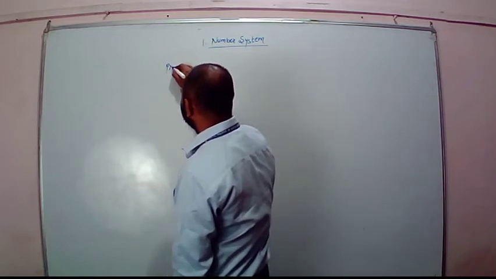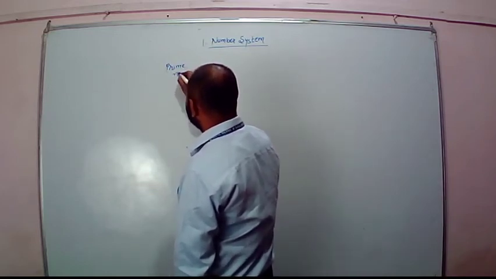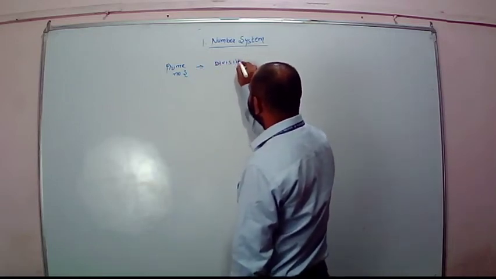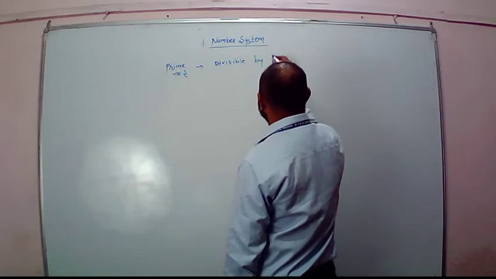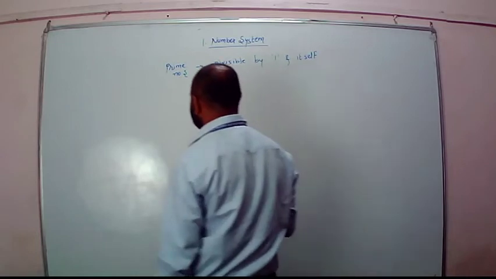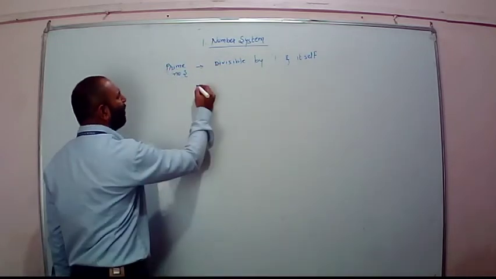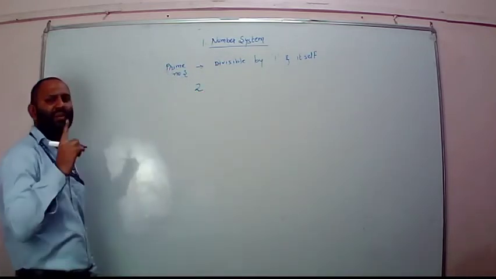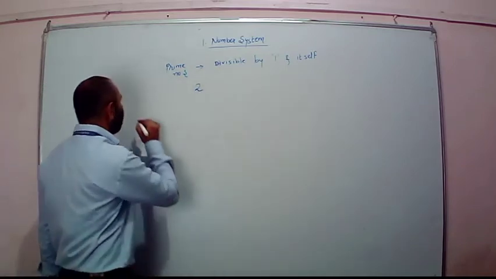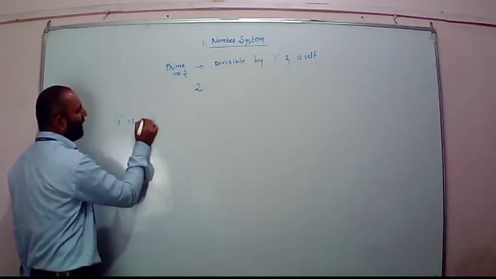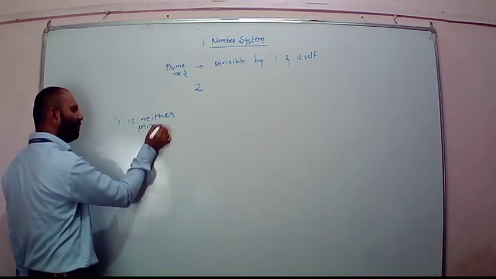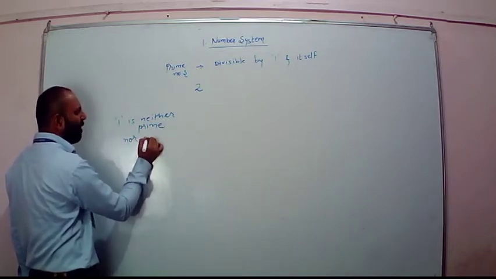Now, a series of prime numbers. What should you know about it? Divisible by 1 and itself. The series starts from 2, not from 1. Remember, 1 is neither prime nor composite.